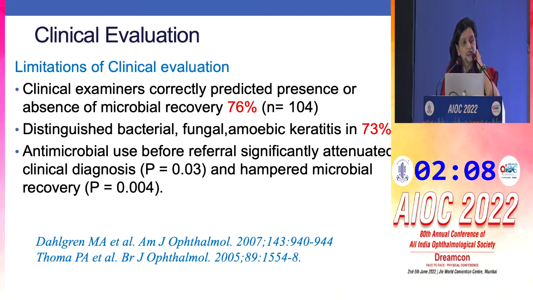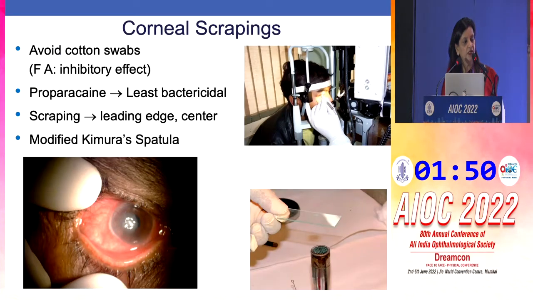Now, there are limits to clinical evaluation. In fact, two studies have clearly shown that you can distinguish between bacteria, fungal, and amoeba in almost three-fourths of the cases, depending upon your clinical examination. But for the one-fourth of the cases, you still require microbiology, which remains the mainstay for any case of microbial keratitis.